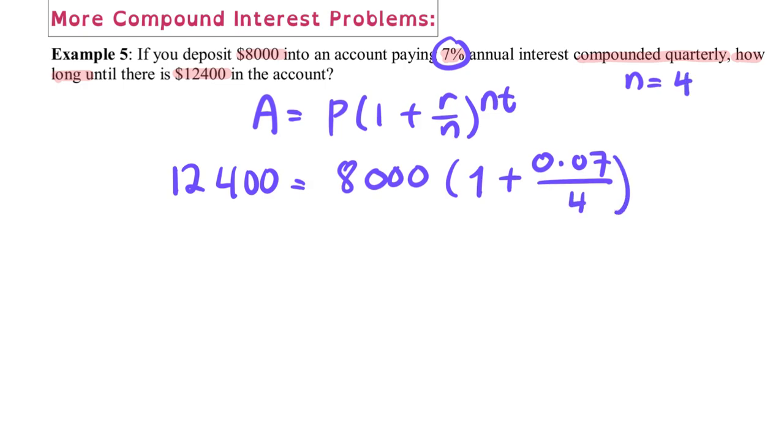And then we don't know time, so we're just going to say 4 times t. So we're going to use once again our knowledge that we have to simplify this one first.